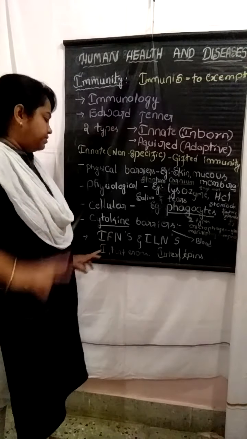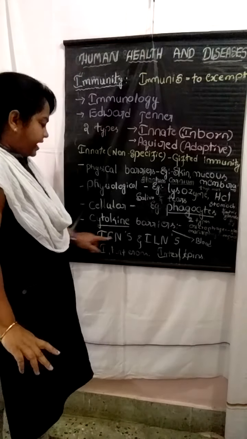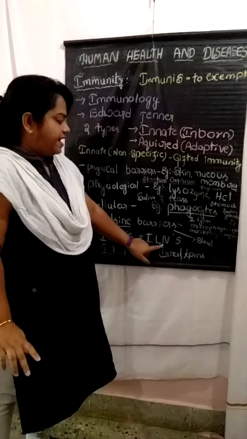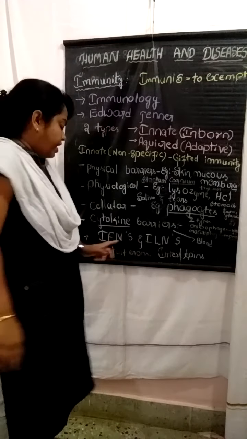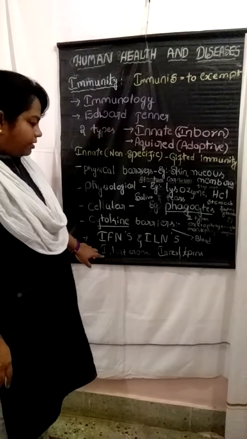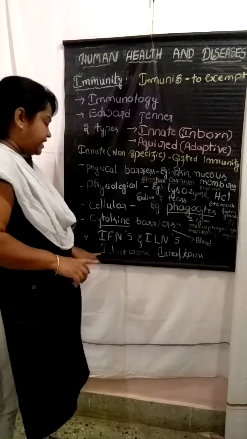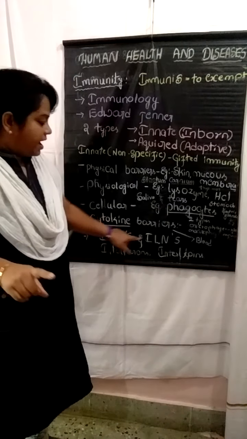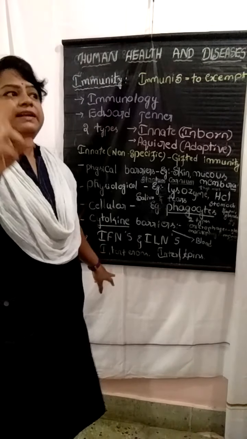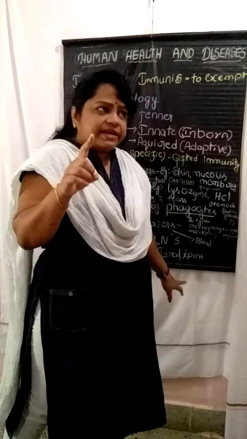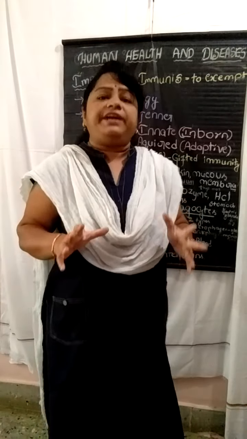There are two types of cytokines: one is the IFNs and another one is the ILNs. IFN stands for interferons, ILN stands for interleukins. IFNs are a type of cytokine that is produced by viral infected cells.